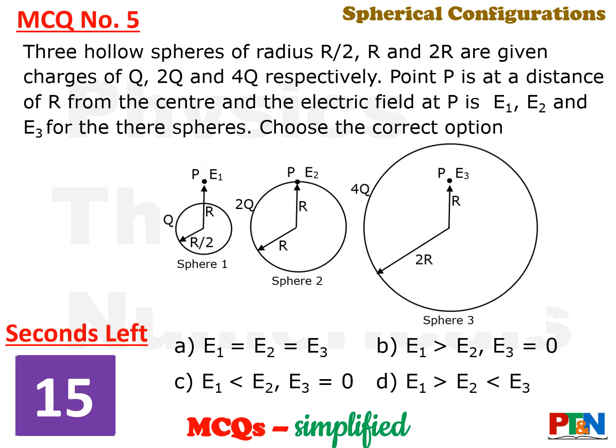Next MCQ. Three hollow spheres of radius r by 2, r and 2r are given charges plus q, plus 2q and plus 4q respectively. The point P is at a distance r from the center and the electric fields at that point are E1, E2, E3 for the three spheres. Have a look at the diagram. Now you need to choose the correct option for E1, E2, E3. Whether they are the same, who is higher than whom, that you need to find out.